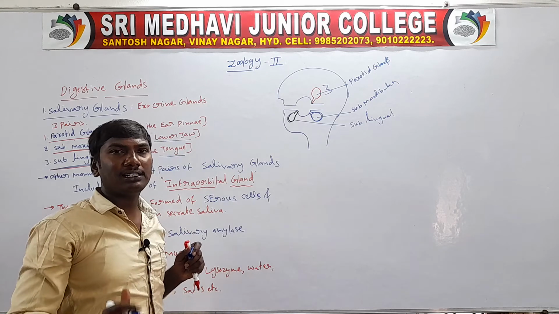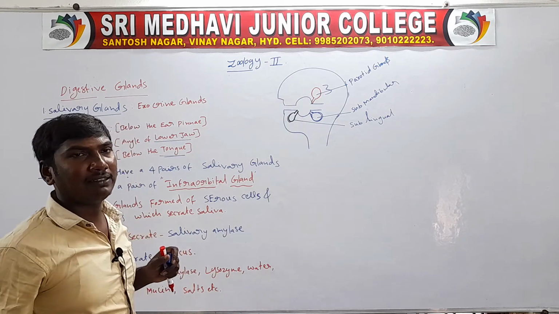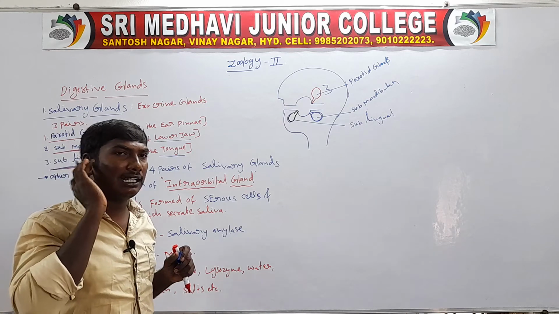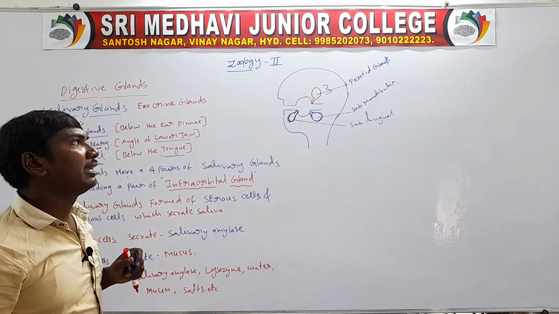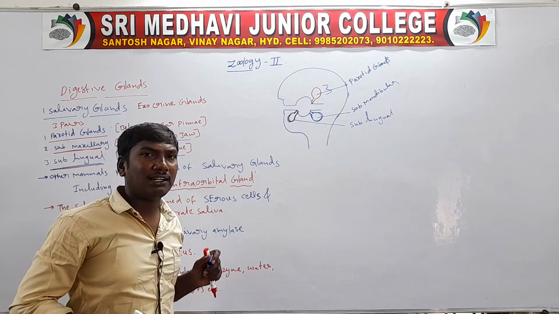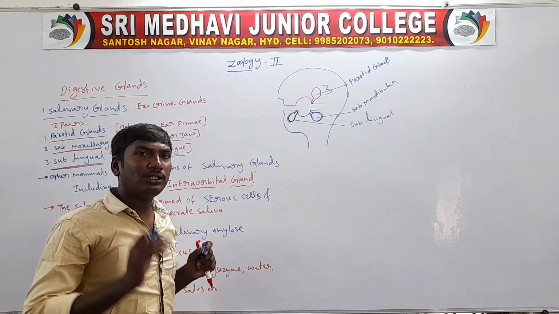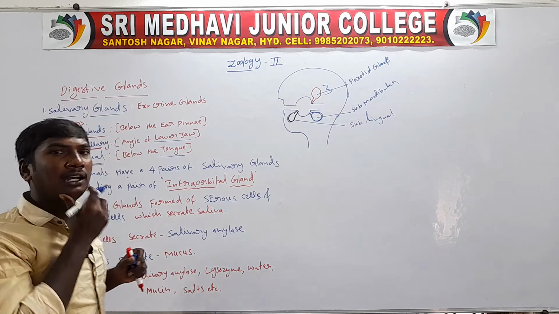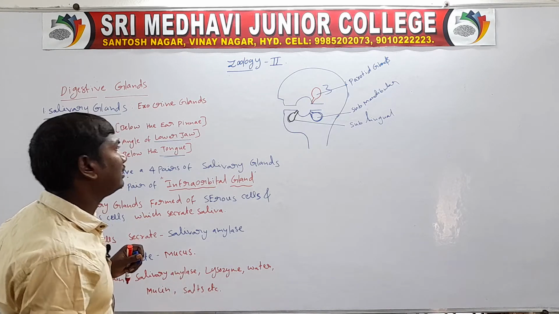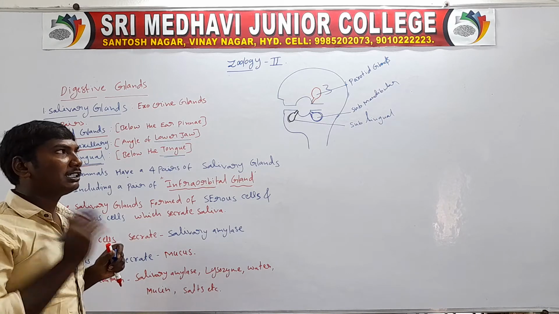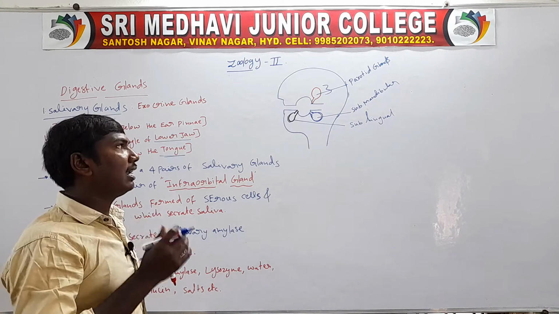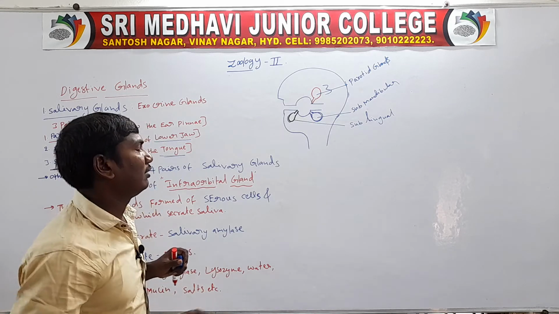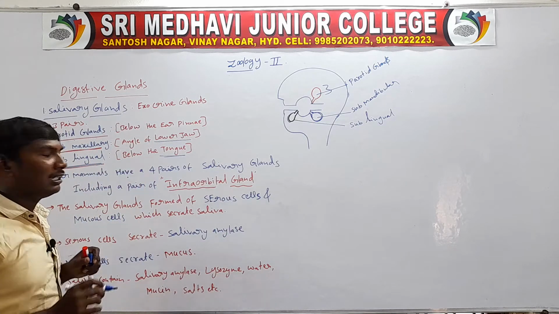The human being contains three pairs of salivary glands. First, the parotid glands, below the ear pinna. Second, the submaxillary or submandibular gland, located at the angle of the lower jaw. Third, the sublingual gland, located below the tongue. So these are the three pairs of salivary glands.